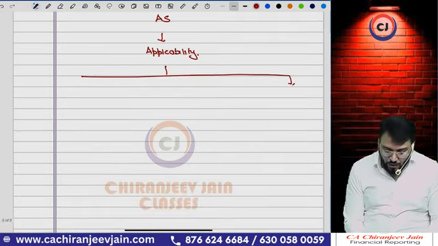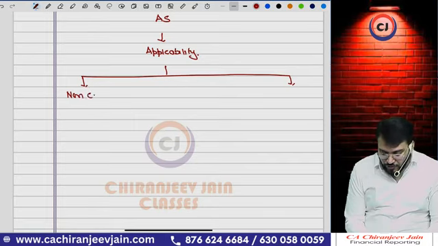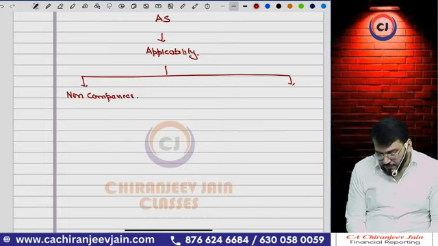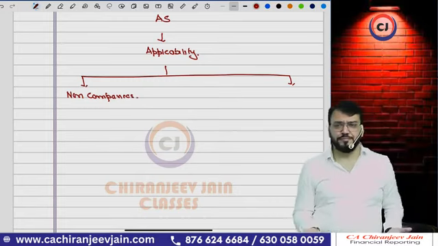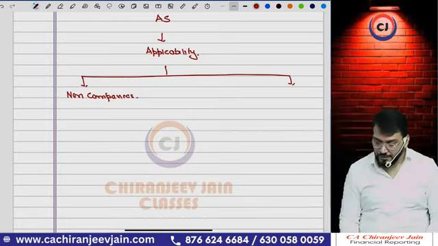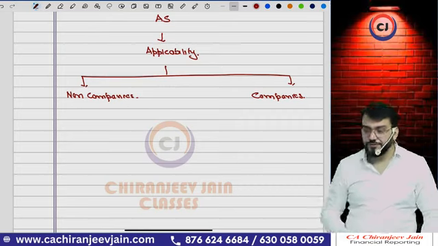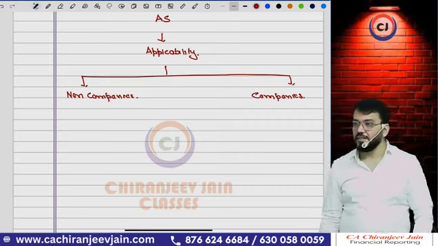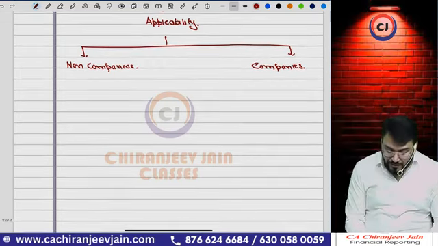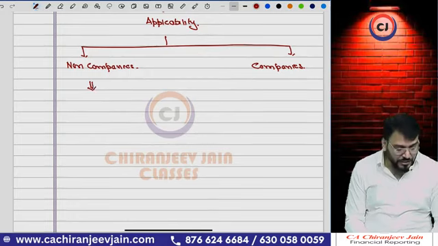For applicability, all the entities are divided into two parts. One is non-companies, which are non-corporate entities, and the second is companies. To non-companies, are accounting standards mandatory?